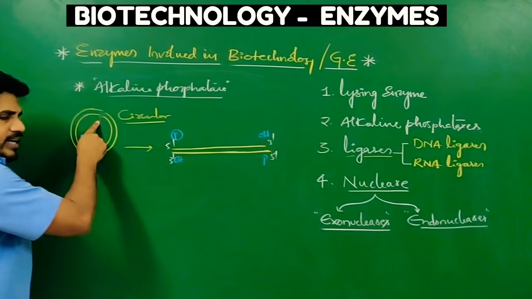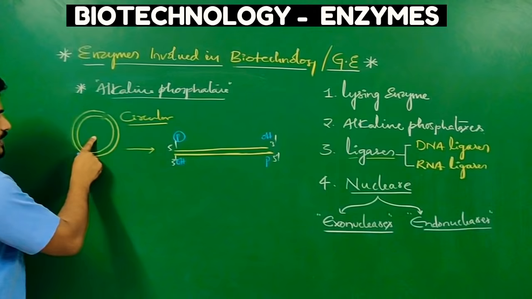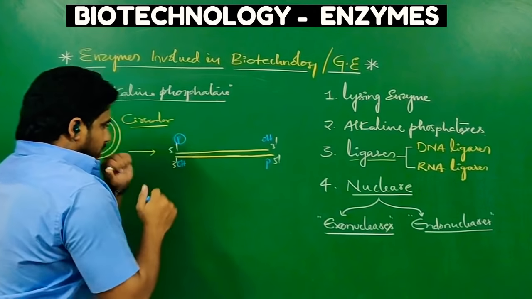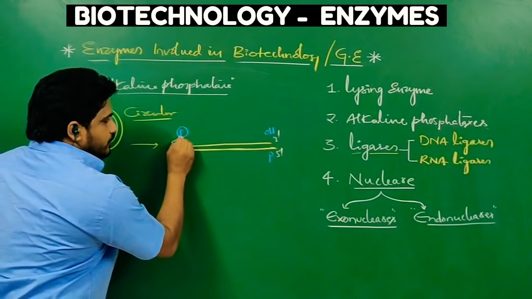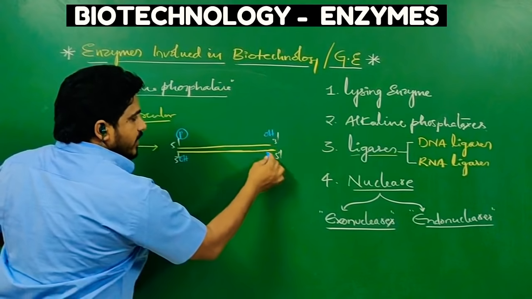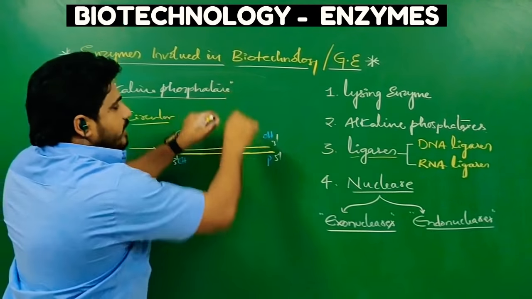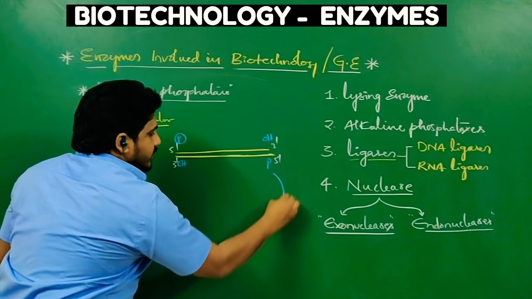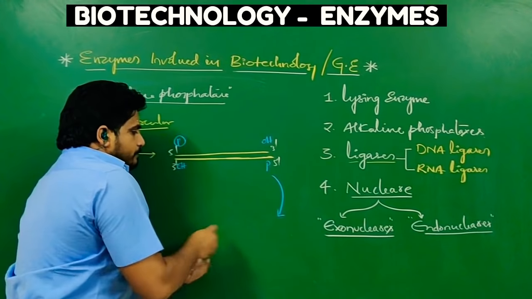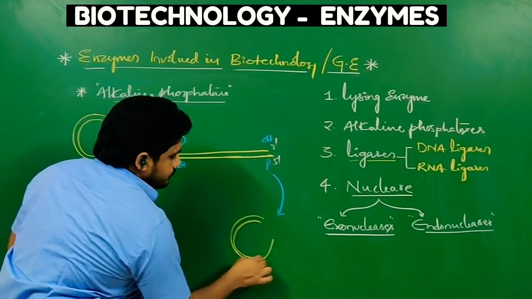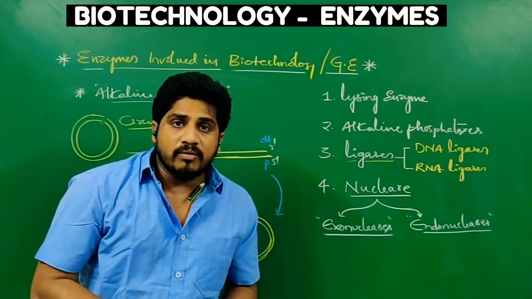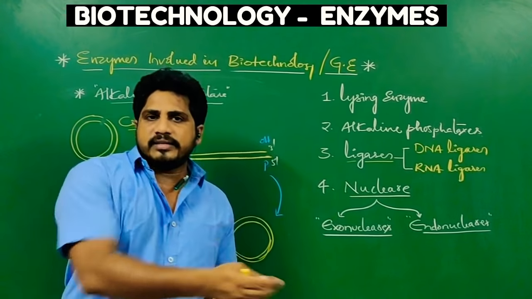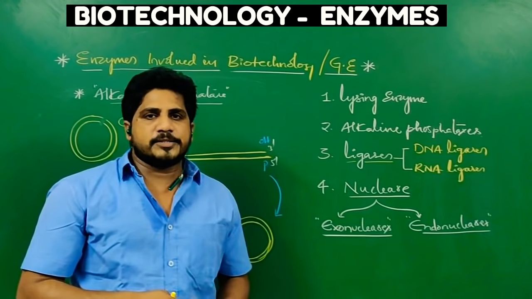If you use any kind of nuclease, circular DNA becomes linear, but as it has a tendency to recoil, this phosphate and OH will bind again, and this phosphate and OH will bind again, so very instantly the linear DNA will become circular again.